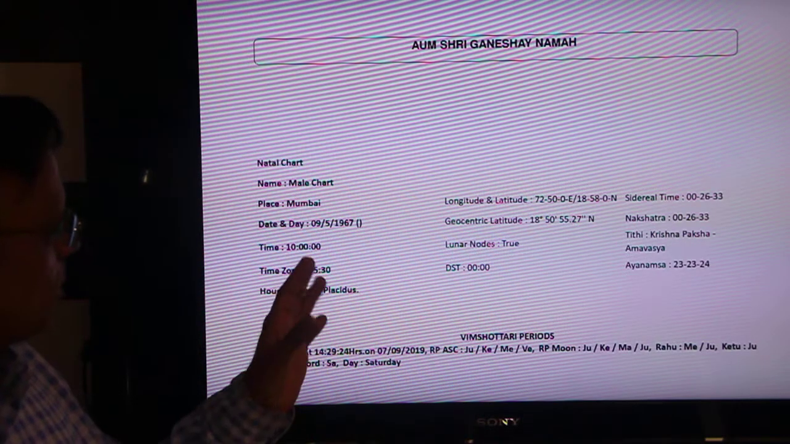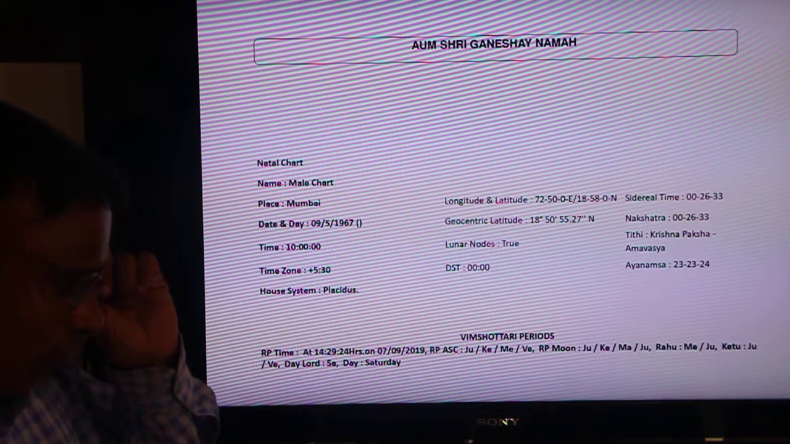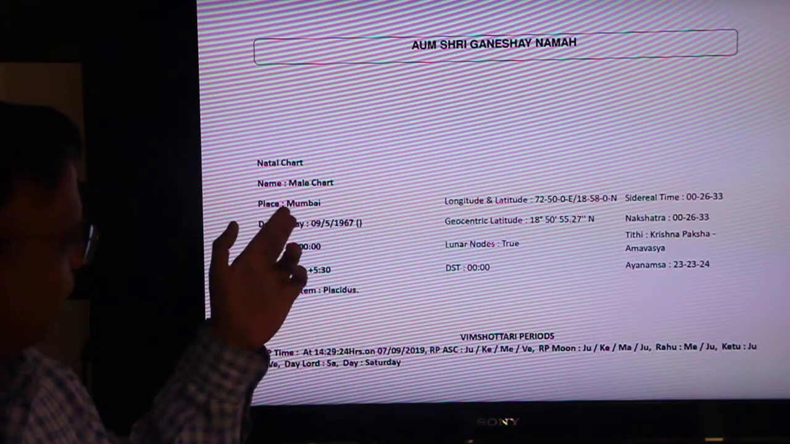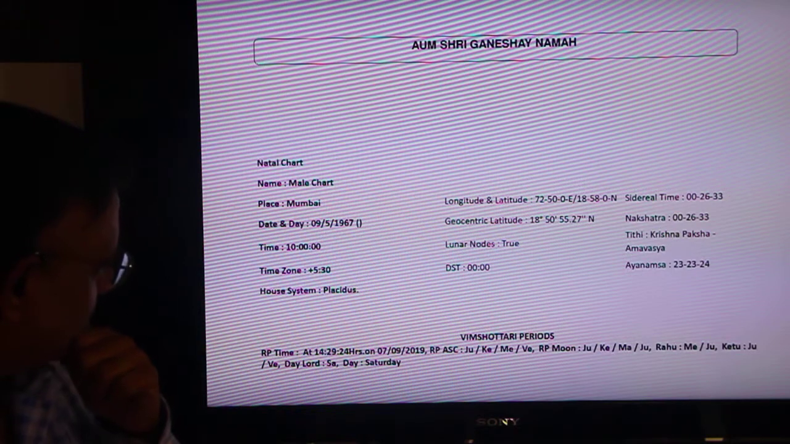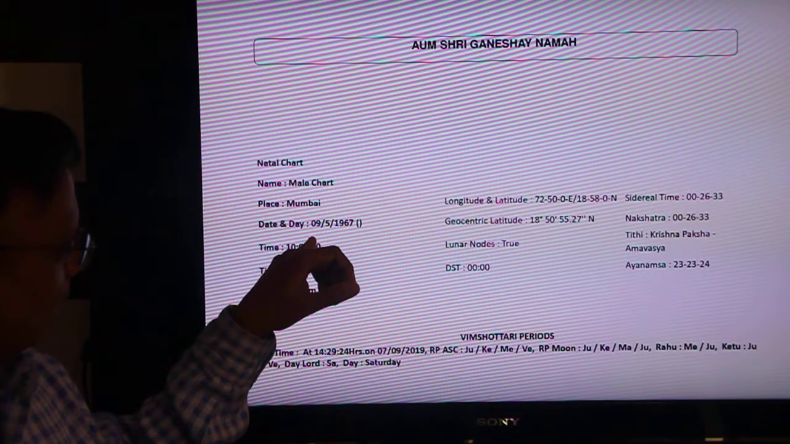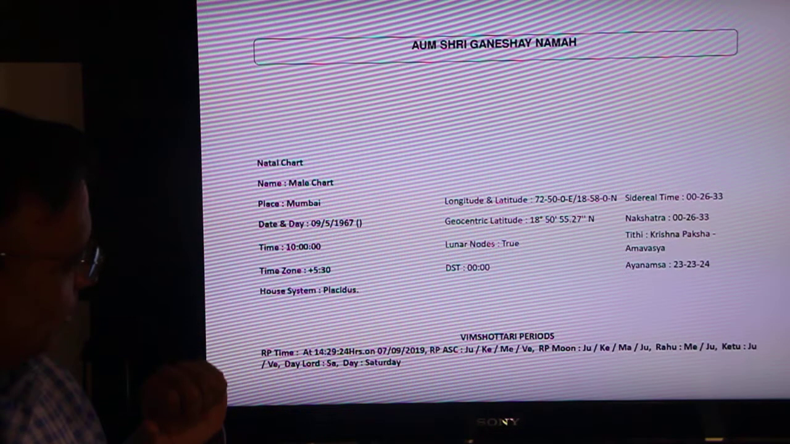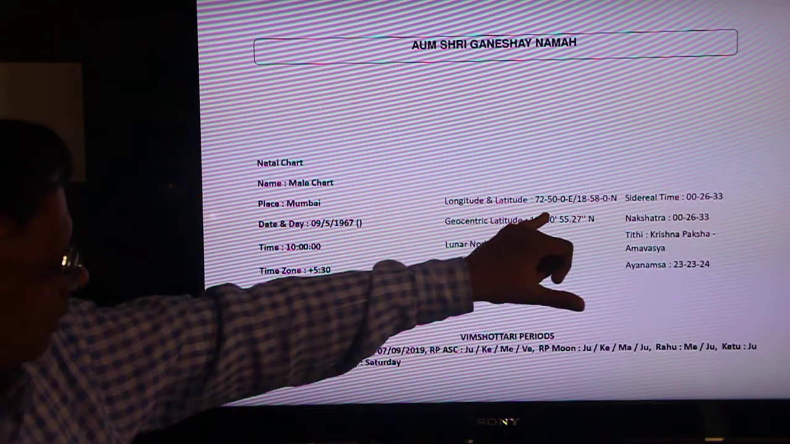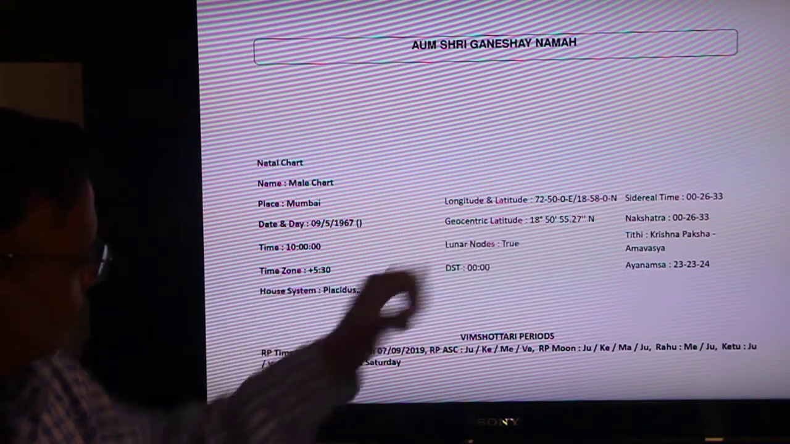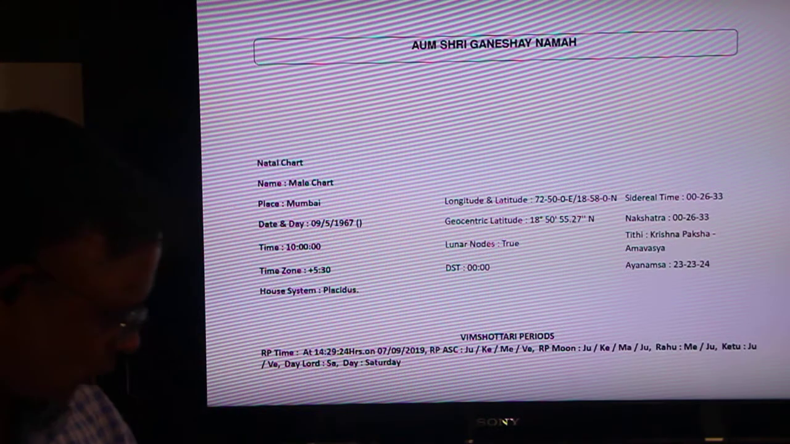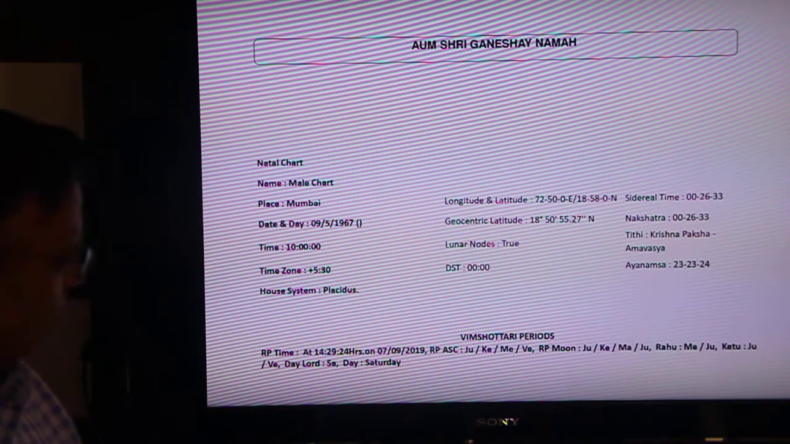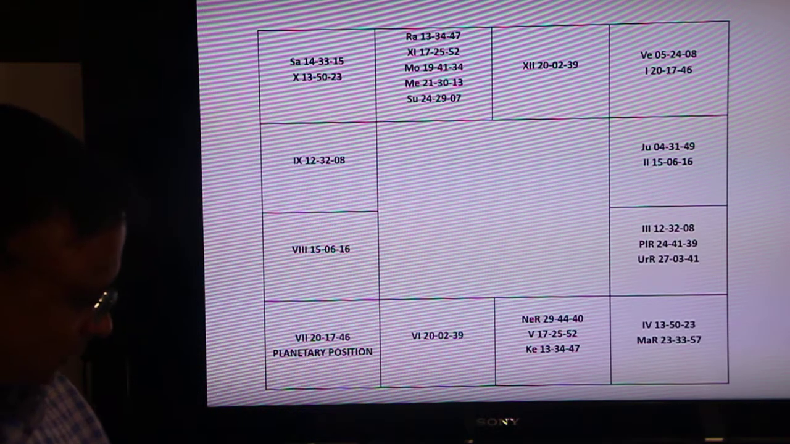So I have put up the chart of a person who has taken birth in Bombay, 9567. This is Astrology, Bombay, where the person was born at 10 o'clock. Now we'll try to see his horoscope.